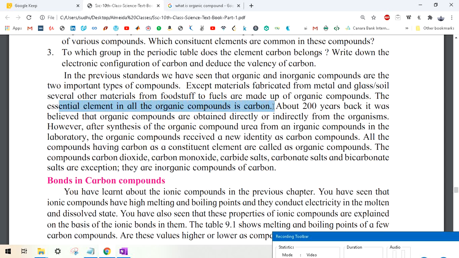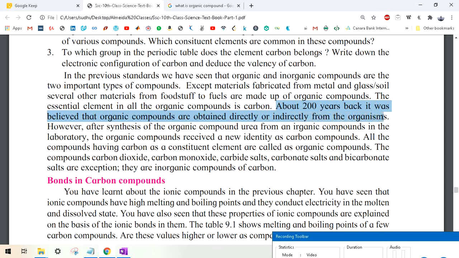Not only the most important, I should say, but the essential, the necessary element that is found in all organic compounds is carbon.